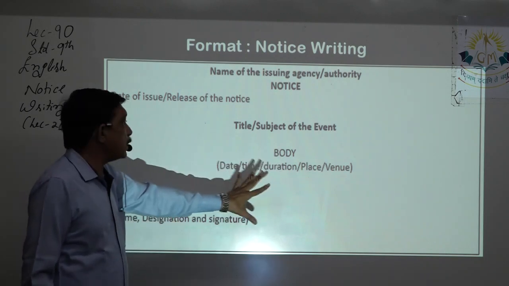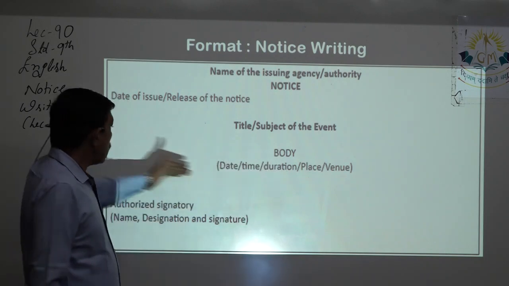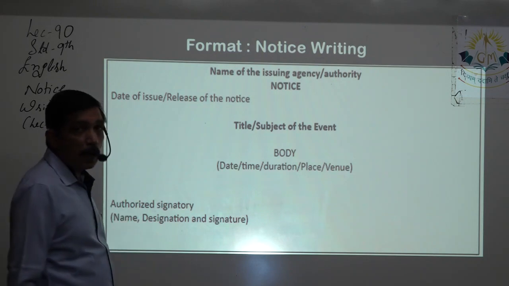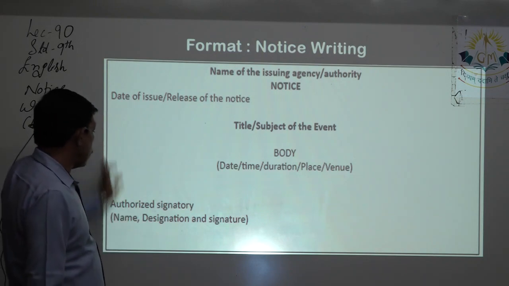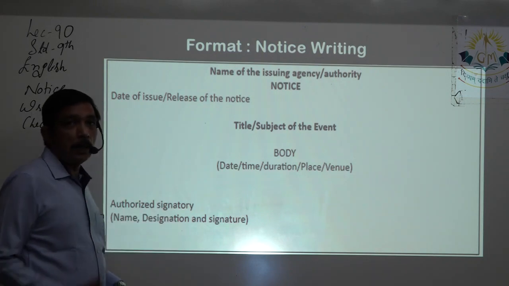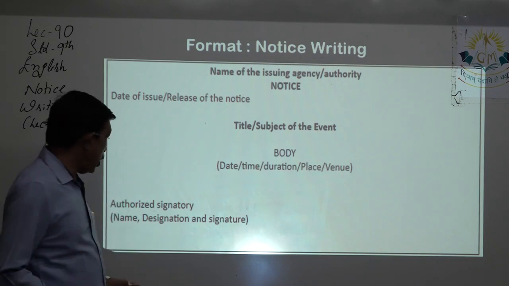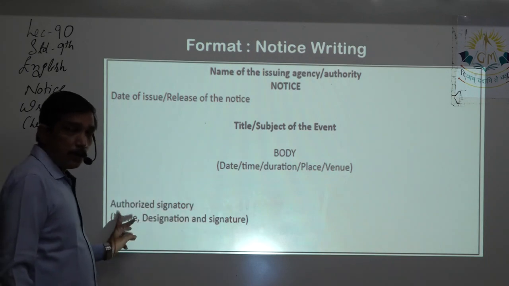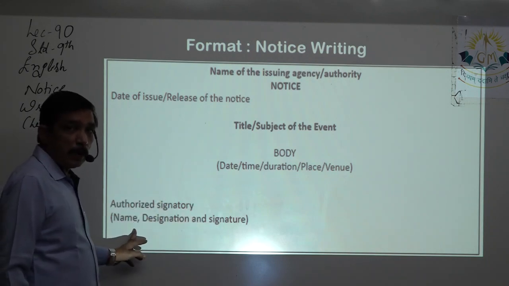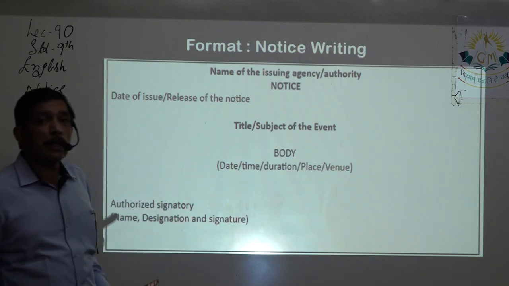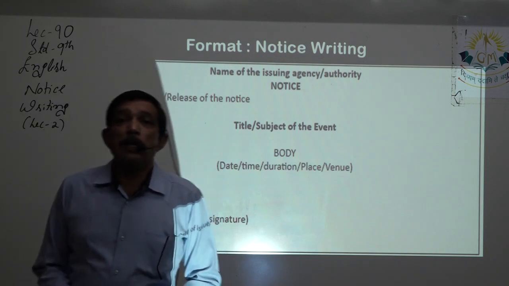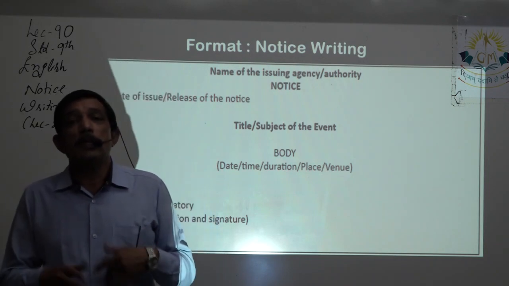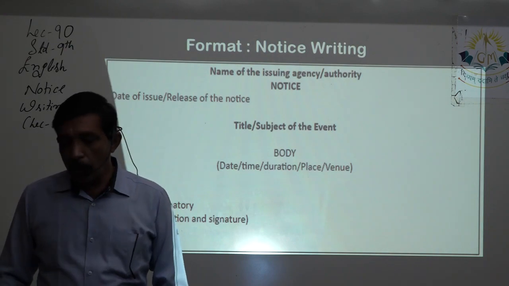Body is written in the center, but you can start writing on the left line, or left margin. Then authorized signatory, whoever is authorized to sign. First thing is the signature should be on the top, then the name should be there in the bracket, and the last line of the notice should be the designation of the person who is signing it. So up till here we studied.